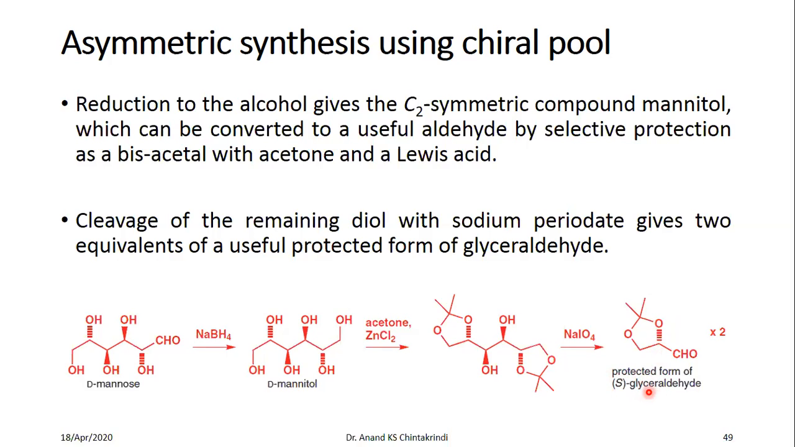So in asymmetric synthesis using the chiral pool, you have readily available chiral molecules which you use as a starting material to get an enantiomerically pure compound.